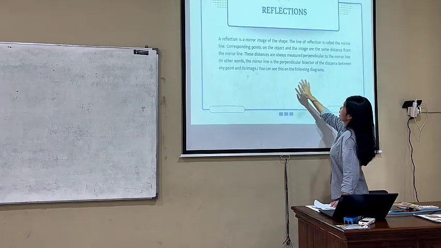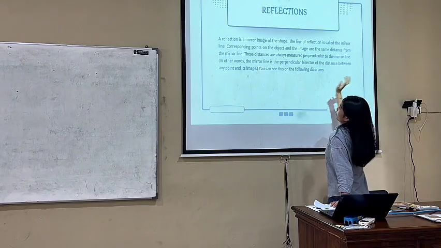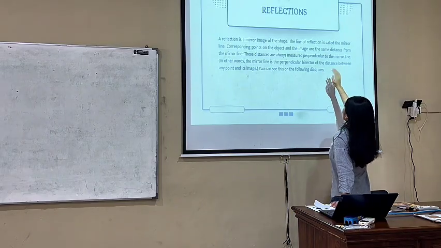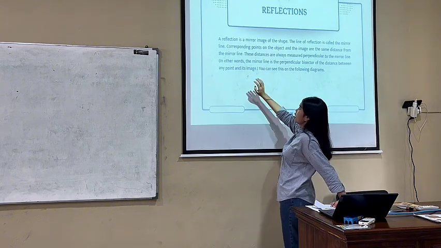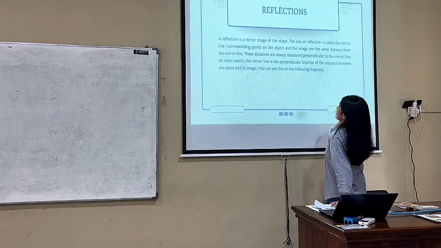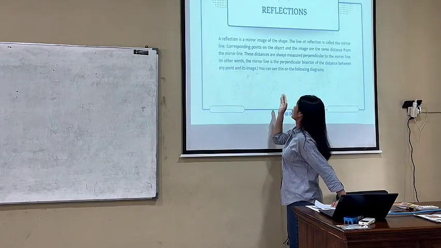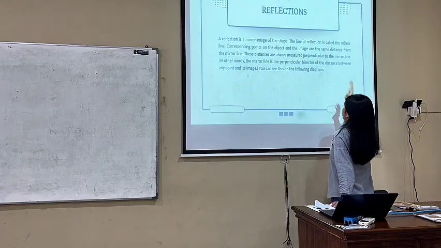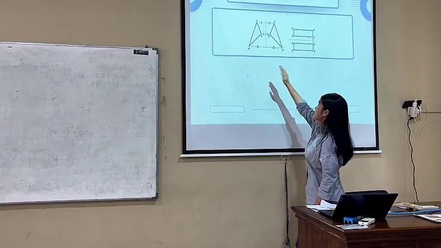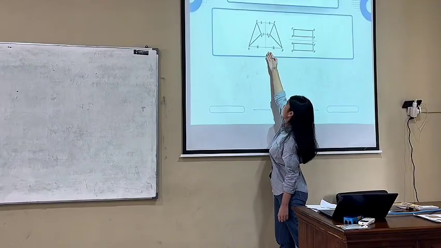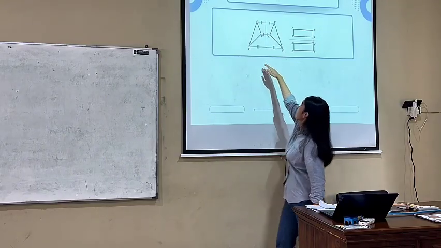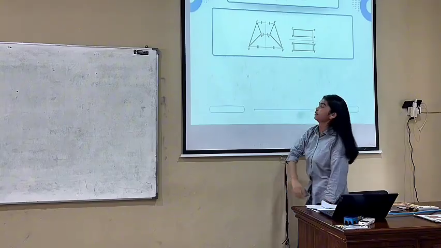Corresponding points of the object and the image are the same distance from the mirror line, which distances are always measured perpendicular to the mirror line. In other words, the mirror line is the perpendicular bisector of the distance between any point and its image. You can see this on the following diagram. The real object is A, B, C. This is the mirror line, and the reflection of the real object is A', B', and C'.